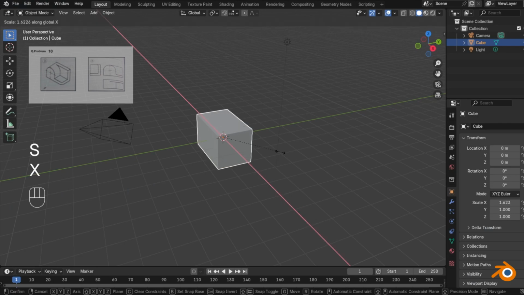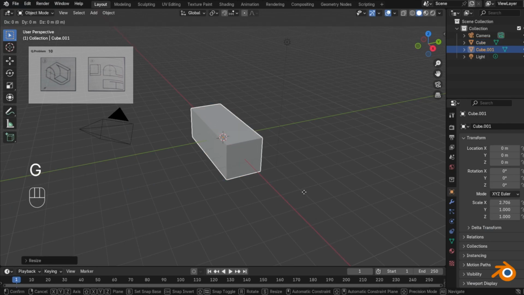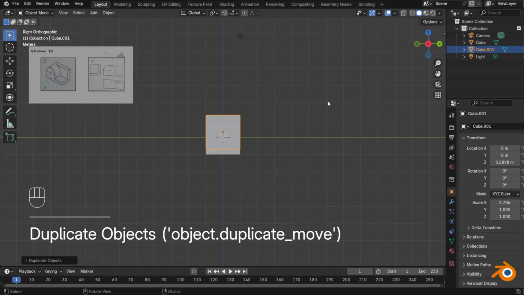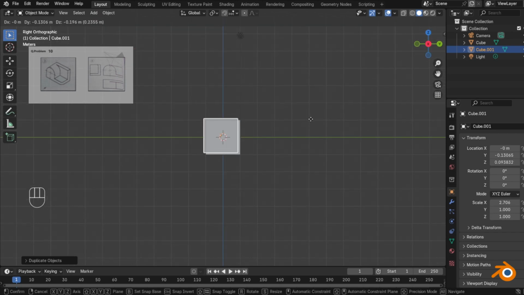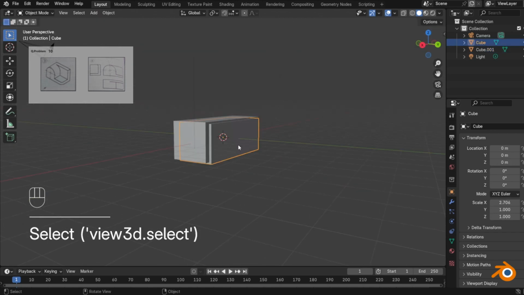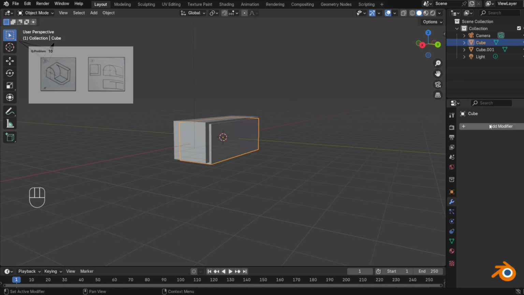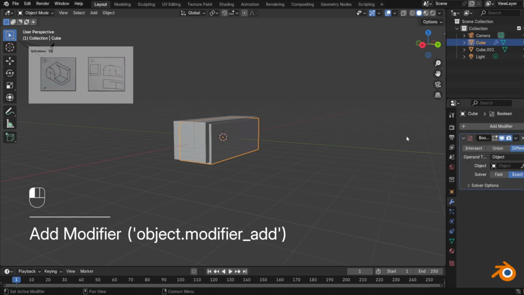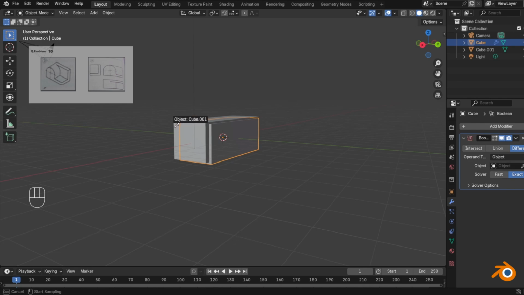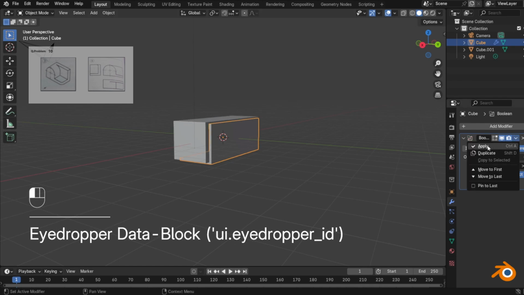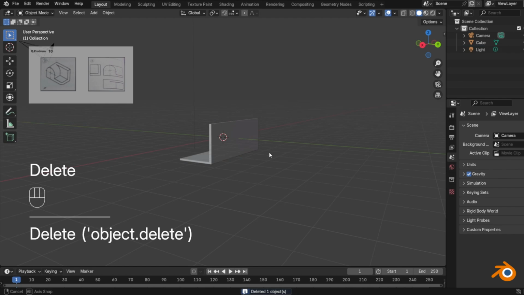Scale the cube solid along the X-axis by pressing S plus X. Make a duplicate of the cube and place it over as in the video screen. Now click on this wrench icon, which is Modifier, and search for Boolean modifier, Difference, and in Object click on the duplicate cube and apply the Boolean modifier and delete the duplicate cube.